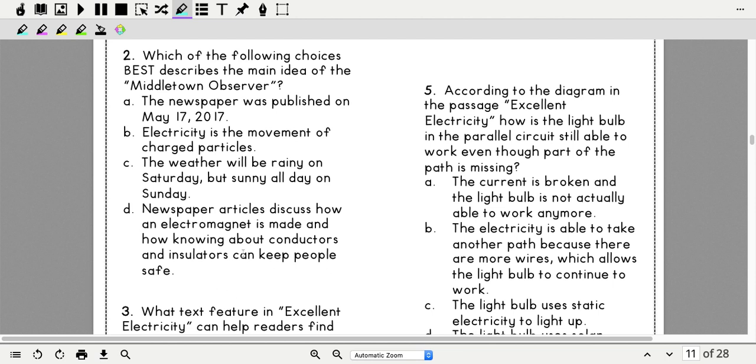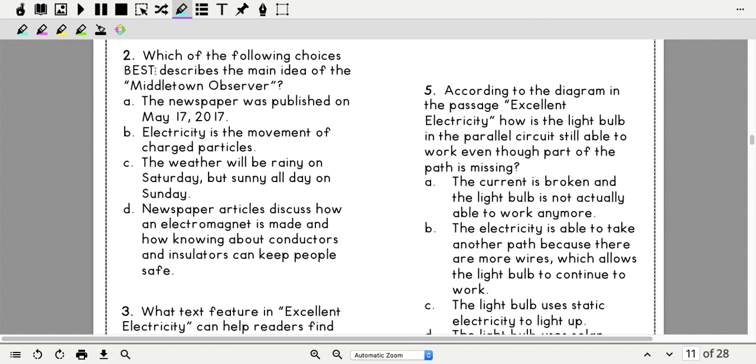Okay, so as I'm looking at this, I'm trying to think. This is on the newspaper, but is it what the newspaper is mostly about? No, it just tells us the date that it was published. It doesn't tell us everything else that's on the newspaper cover. Electricity is the movement of charged particles. Again, we read that on the newspaper article. But our stories are about a boy at science fair and what we need to know about electricity for conductors and insulators to keep our home safe. So this is not the best main idea that we can find.